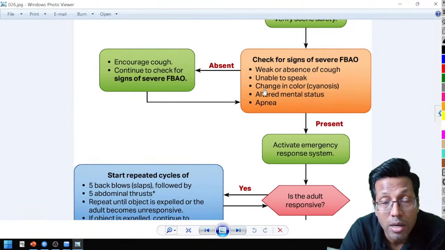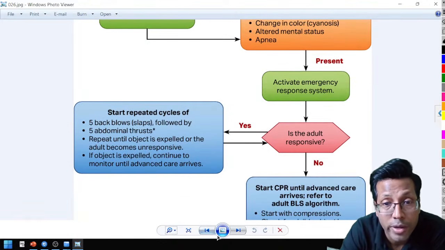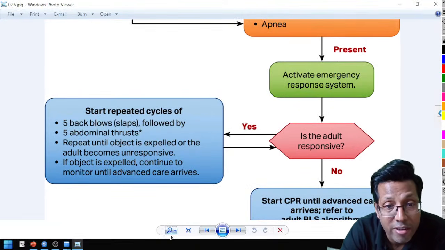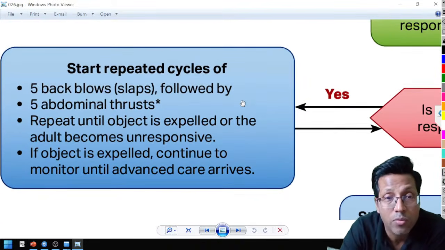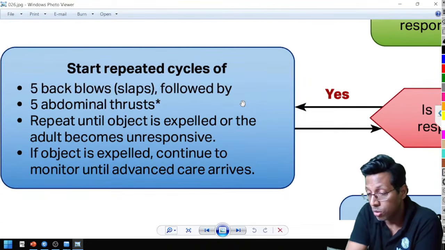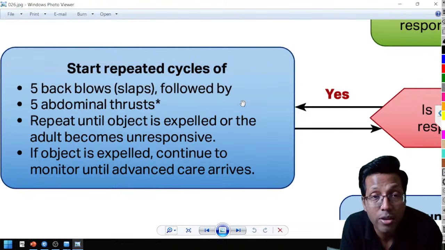This is about an adult. Can you see this? Foreign body obstruction. These are the absolutely new guidelines. And you can see over here that it is 5 back slaps and 5 abdominal thrusts. This is what is said as the new guideline, guys. Okay. 5 back slaps and 5 abdominal thrusts. These are the new guidelines from the American Heart Association.